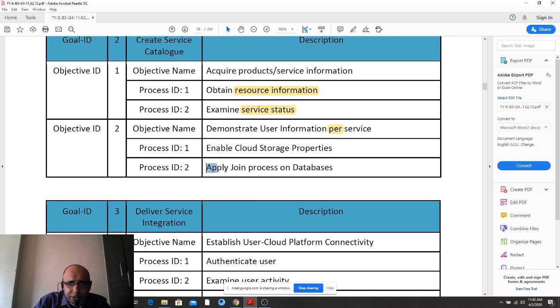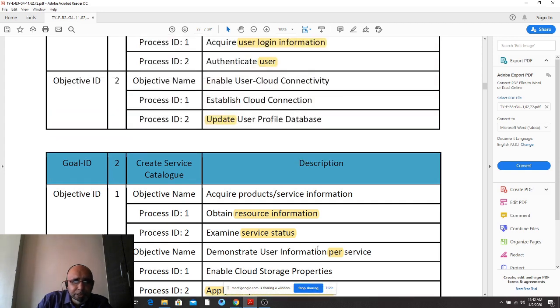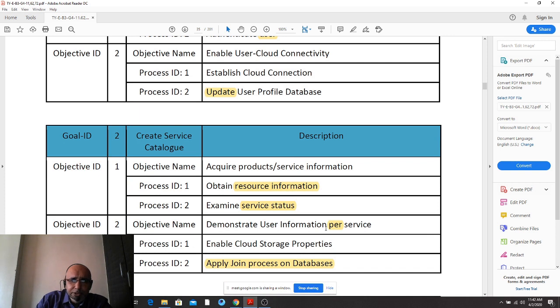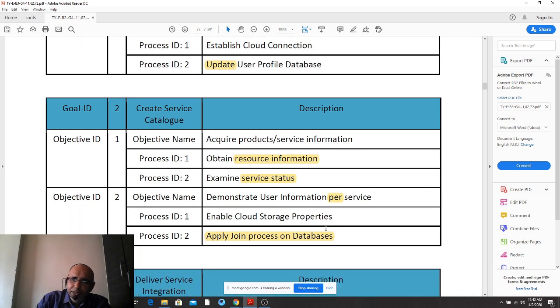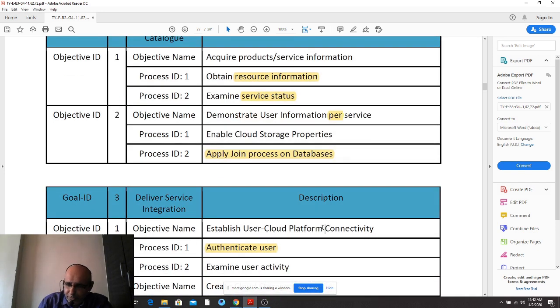No. This is a total mess, right? A total mess has been made. Wrong thing. Okay, compromises have been made. Now, authenticate user was there previously also. What do you say? Authenticate user was here and authenticate user was here also. So do not duplicate. Do not duplicate the goals, objectives or processes. We are not in need of your potential for control C and control V. We know that is extraordinary, right? So don't do that. Yeah.